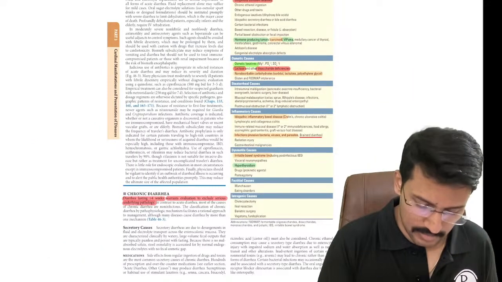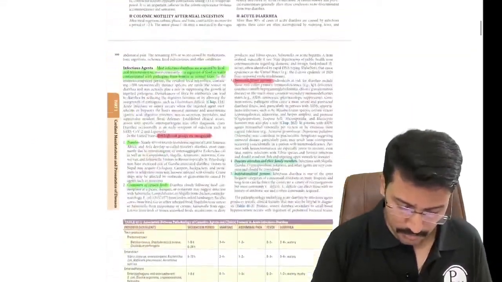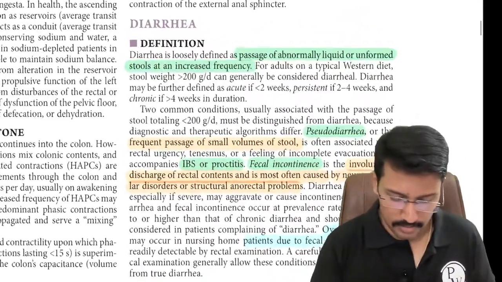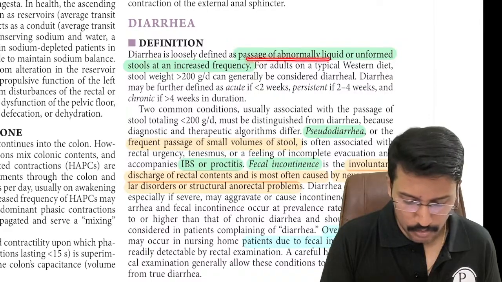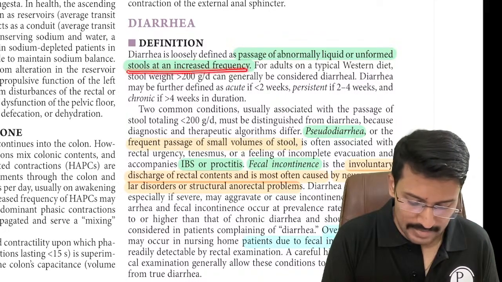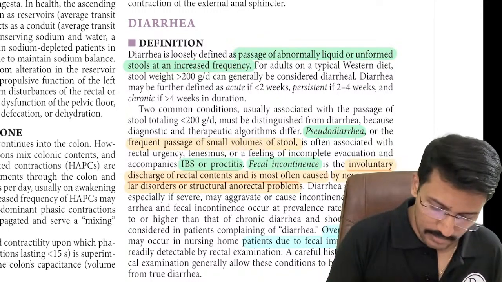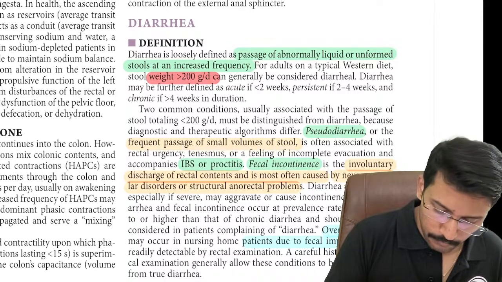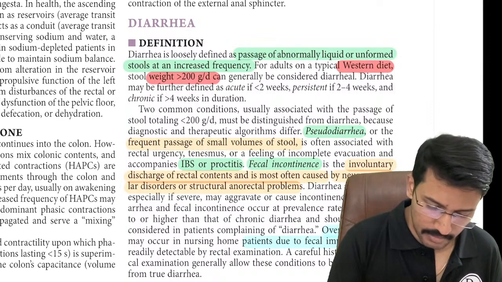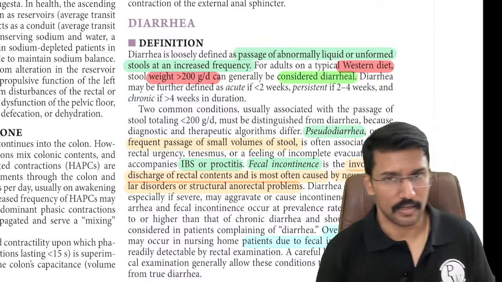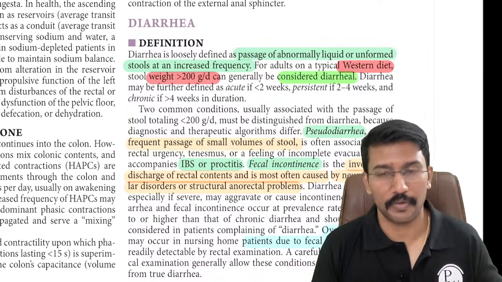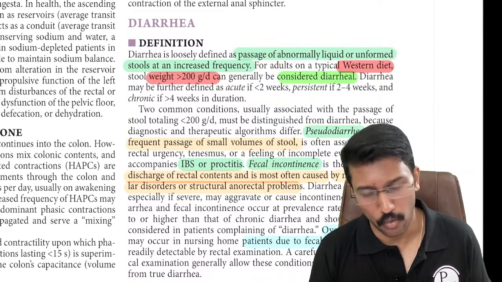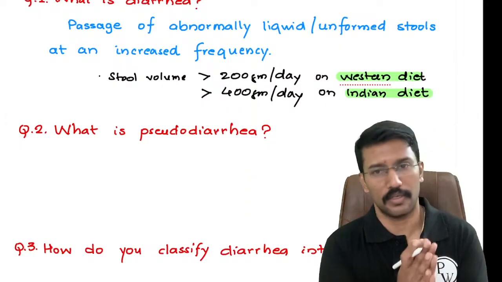So in Harrison, this is not mentioned. They have not mentioned the definition of diarrhea on an Indian diet, but they have mentioned it for the Western diet. One definition given is passage of abnormally liquid or unformed stools at an increased frequency, and then it mentions that if the stool weight is more than 200 grams for a patient on a typical Western diet, it will be considered diarrhea. But add a point to that: if it is an Indian diet, it is 400 grams. Clear? Okay. Now that is the first thing we have to address.